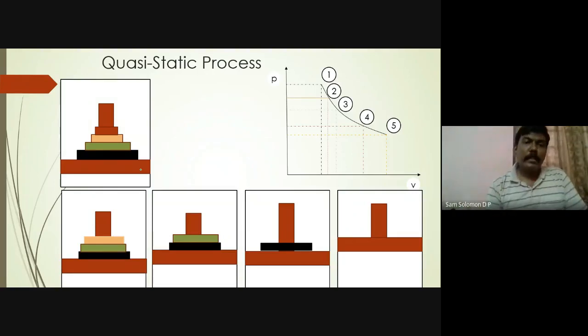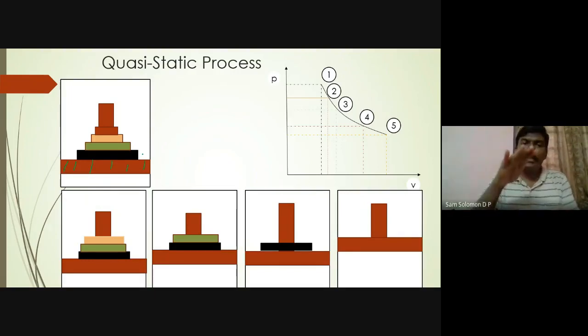Okay, so let's take an example. I have shown a cylinder-piston arrangement here. This is your piston. Over the piston, I have added so many weights: 1, 2, 3, 4, four weights.